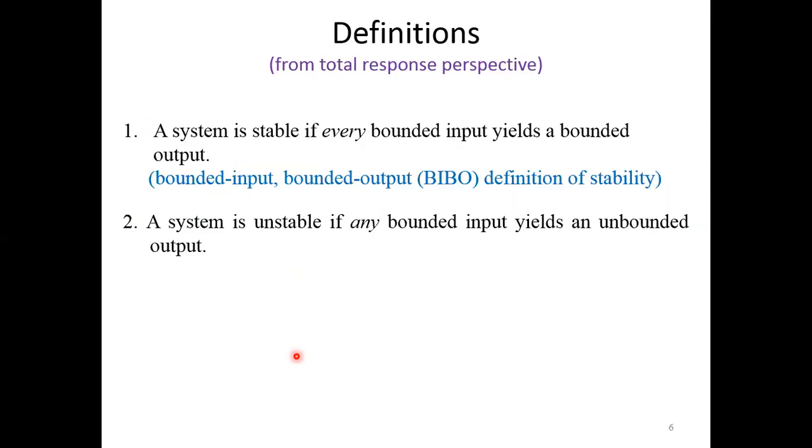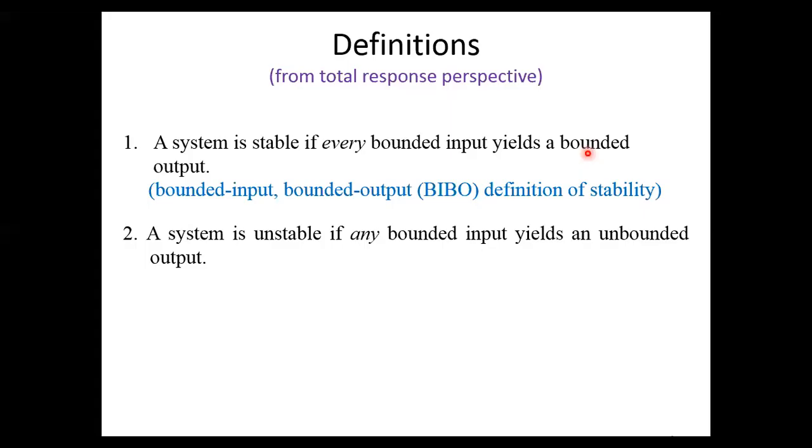If the natural response is not clear from our calculations, we require the definition from the total response perspective. So let's define: a system is stable if every bounded input yields a bounded output, and a system will be unstable if a bounded input yields an unbounded output.